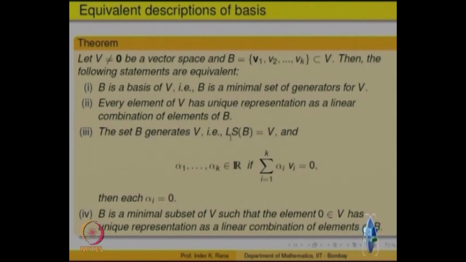And the third says every element is a linear combination and 0 has unique representation. So, we are saying that every element having unique representation is equivalent to saying that 0 has unique representation. And in terms of maximality and minimality, it says B is a maximal subset such that 0 has unique representation, right. So, these are 4 equivalent ways of describing what is called a basis. All will be useful in constructing bases for vector spaces. So, we will see how these are useful.